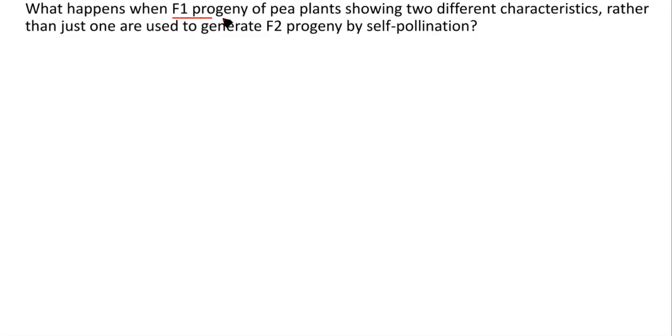So what happens when F1 progeny of pea plants showing two different characteristics rather than just one are used to generate F2 progeny by self-pollination?